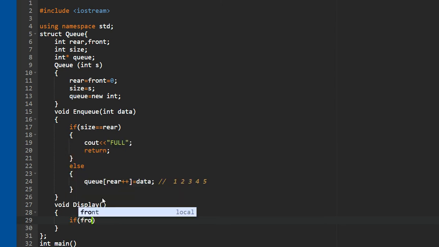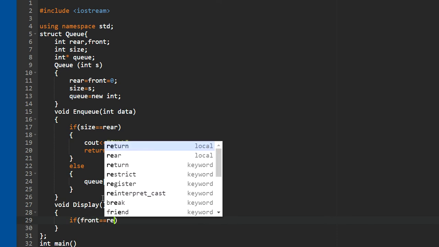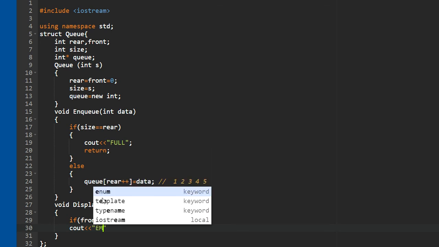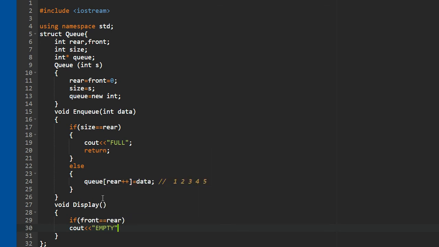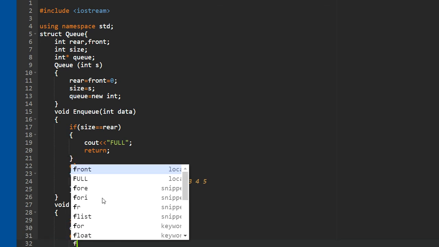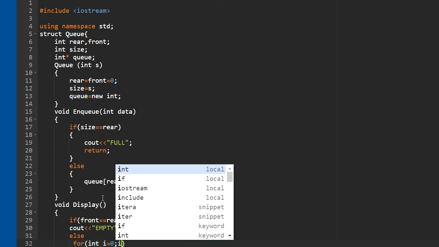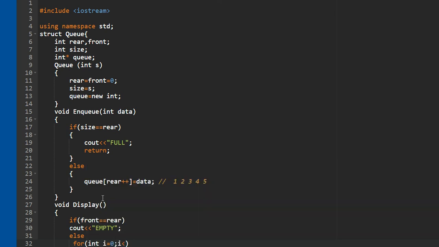If front is equal to rear, then obviously this is empty. Okay guys, else for int i equals to 0, we go through where the queue is, the size of the queue with the help of rear. So we will go with the help of rear, and we will do i plus plus.